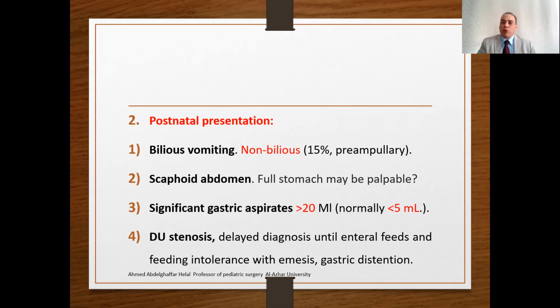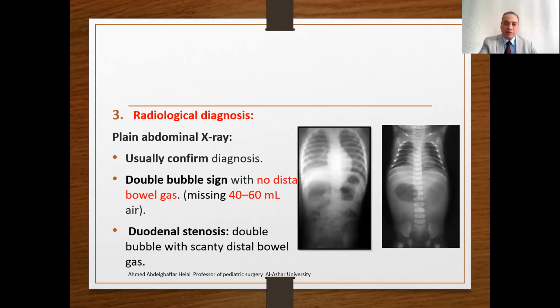Number two, there will be a scaphoid abdomen, with no abdominal distension, as it is a proximal obstruction. However, a full stomach may be palpated in the epigastric region. Significant gastric aspirate will be more than 20 milliliters. Normally, this aspirate is less than 5 milliliters. Duodenal stenosis, however, carries a diagnostic dilemma and unclear diagnosis until enteral feeds start and there will be feeding intolerance, emesis, and gastric distension. So bilious vomiting, scaphoid abdomen with significant gastric aspirate, this is usually the postnatal presentation.